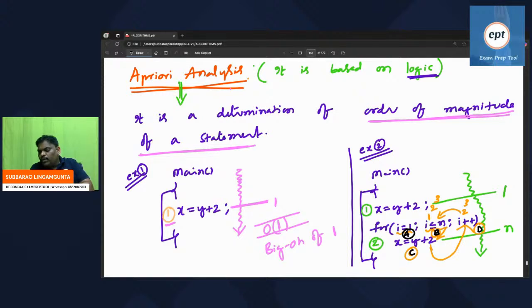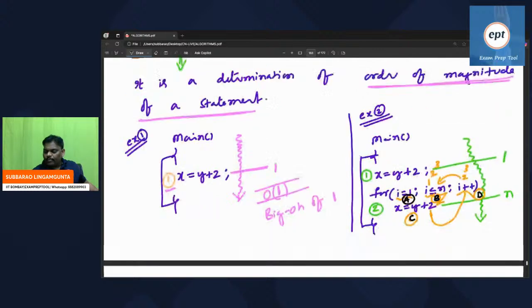Loop means executing many times. So the first statement will execute one time. The second statement will execute n times. You may ask how n times. So it executes one time, second time, third time, fourth time, and so on. Nth time, n less than or equal to n, condition true, that is also executed. Afterwards, the I value becomes n plus 1.